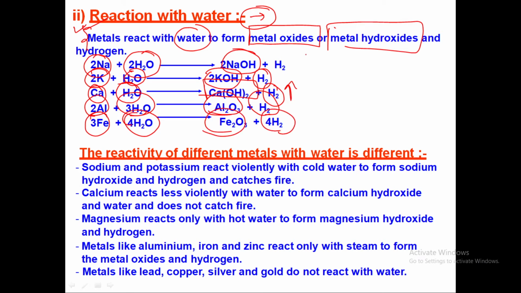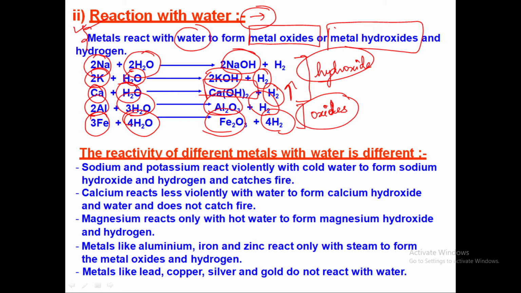If you observe, for these three cases you have the formation of hydroxide, and for these two you have the formation of oxides. This is the difference. So it all depends upon the reactivity of the metal with the water.